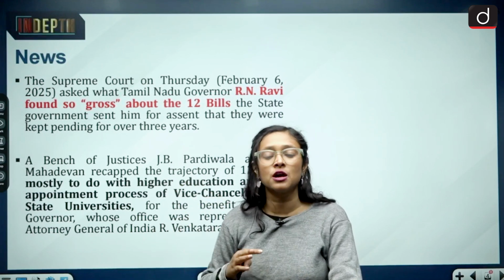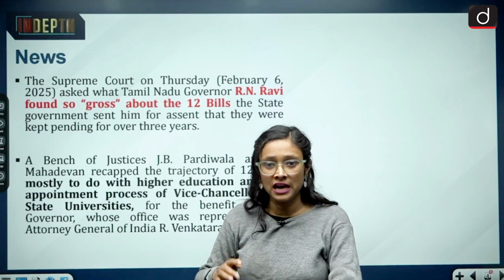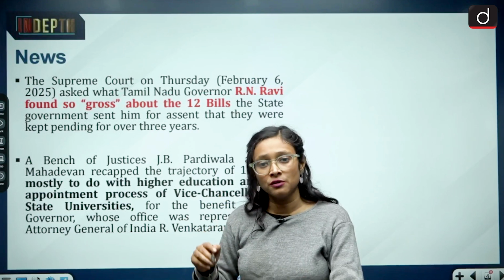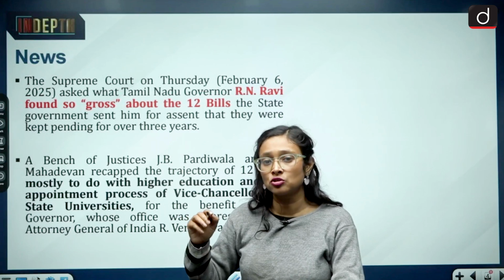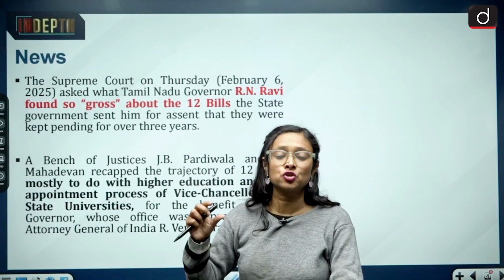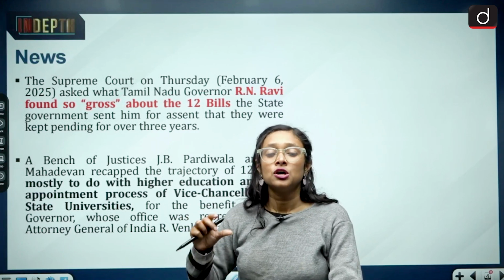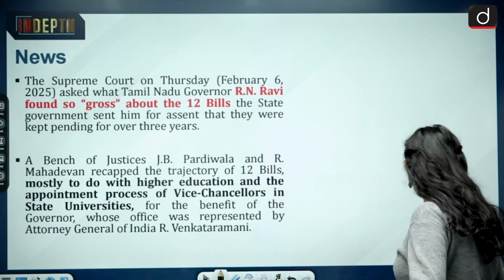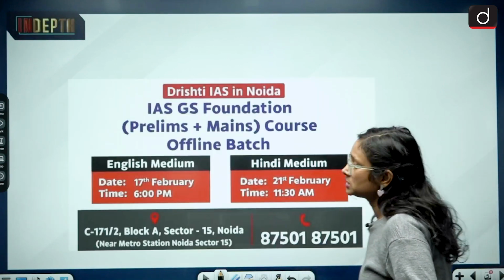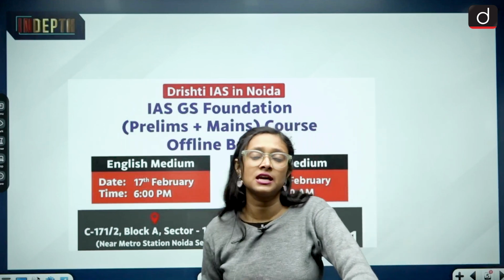The power of the governor is legitimate under the constitution, but that power should not be misused and there should be a proper reason for using it.